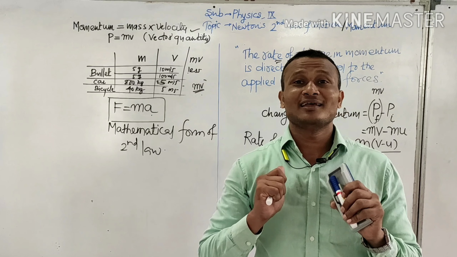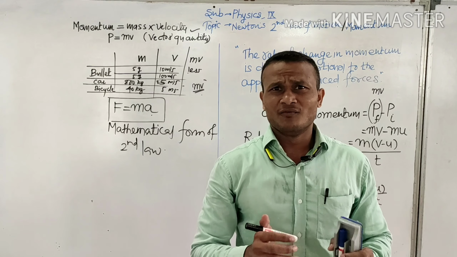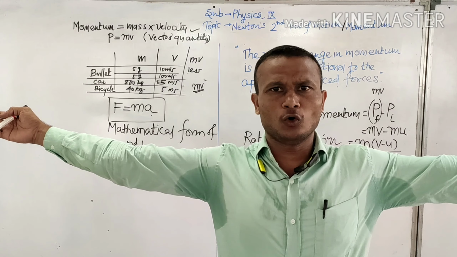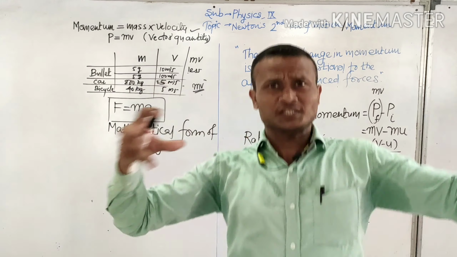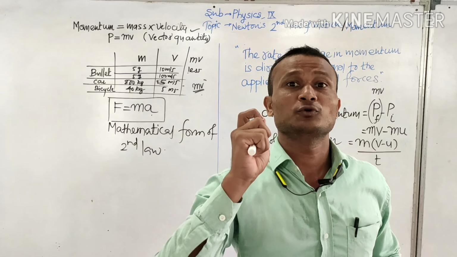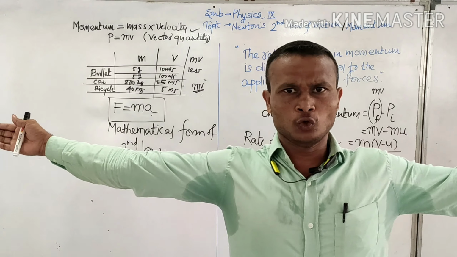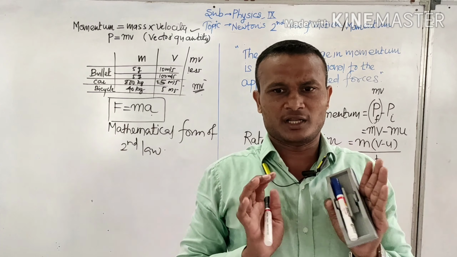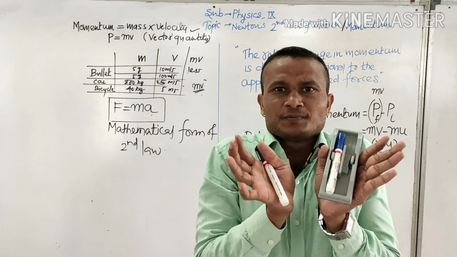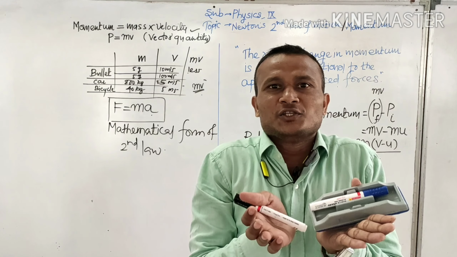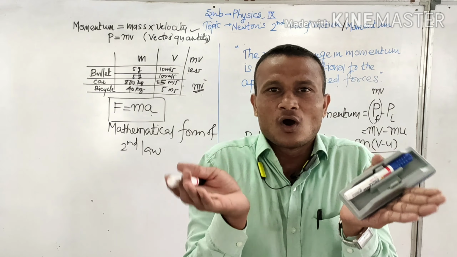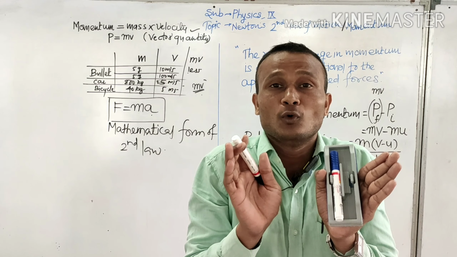We have multiple real life applications. Whenever you are saving a goal, you are a goalkeeper in football, somebody strikes the ball with tremendous velocity. The ball's mass is small, but velocity is very high, which means its momentum is very high. So what do you do? If you stop its momentum here, if you catch it here, its momentum which was very high, within a fraction of a second you made it zero, because you made its velocity zero. If the momentum changes very fast, then the force on your hand or on your chest will be more and you get hurt.